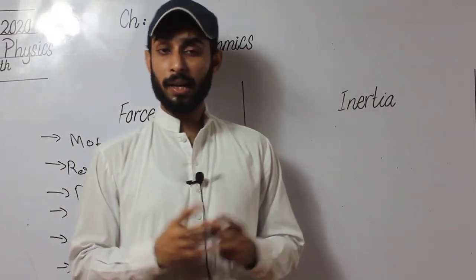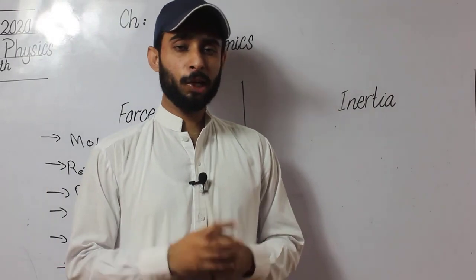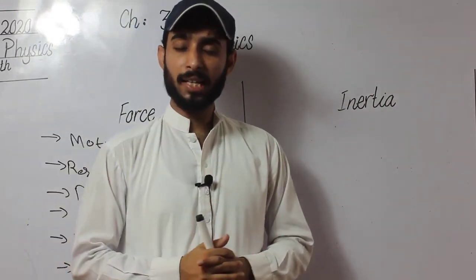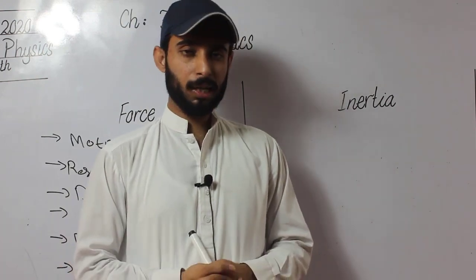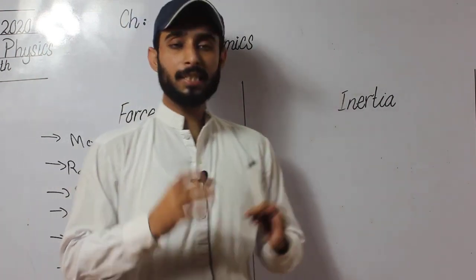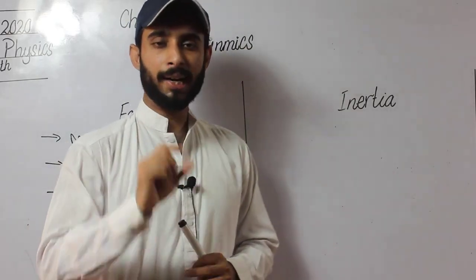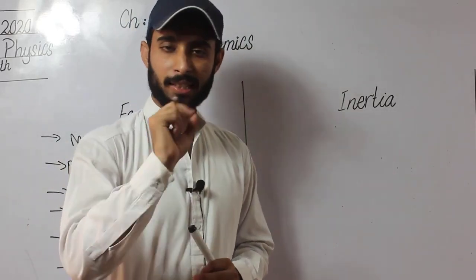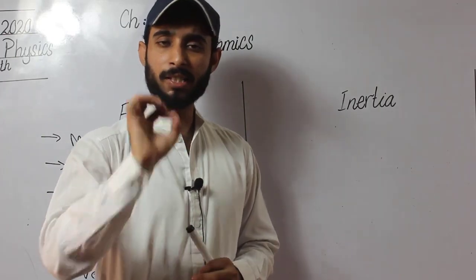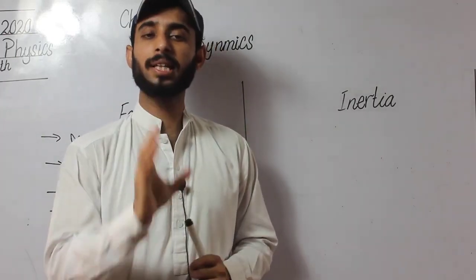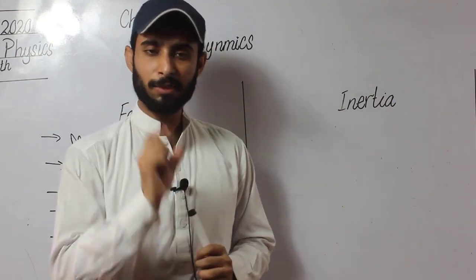Now students, we come to the second quantity that we discuss, that is inertia. Students, Galileo was a scientist. He observed that it is easy to move a lighter object as compared to a heavier object. Why does he say that? If we have a tennis ball at rest and we want to change its state, we need less force because the tennis ball has less mass.